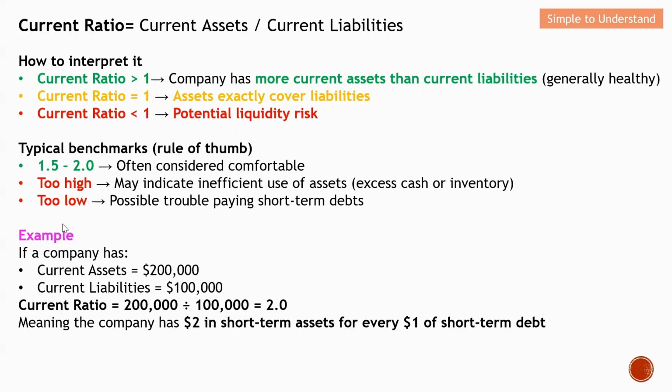Coming to the example, let's say the company has current asset of 200K and current liability of 100K. I guess you know how to compute this. The current ratio equals the current asset divided by current liability, so 200K divided by 100K gives you a current ratio equal to 2. This means the company has $2 in short-term assets for every $1 of short-term debt. The company will be able to cope, let's say if they have a debt to pay in 1 year's time.